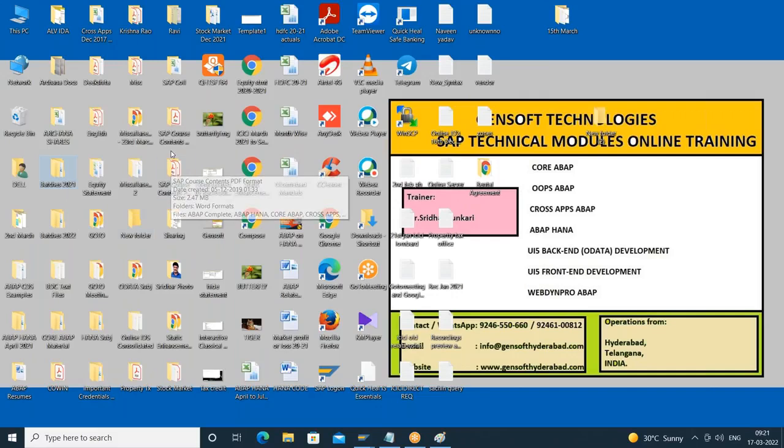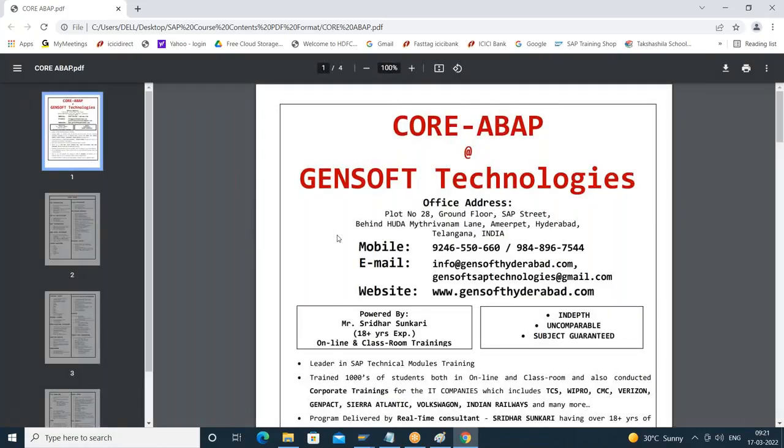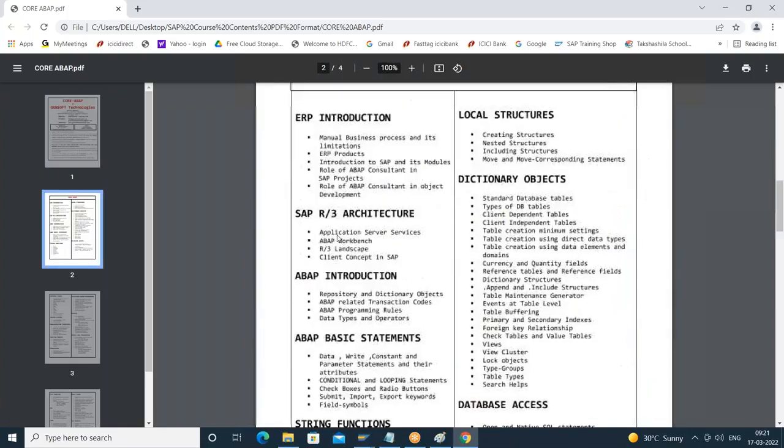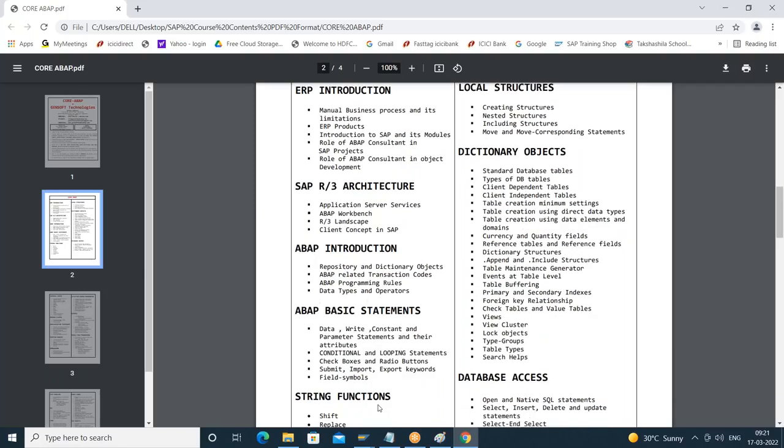So related to the local structures, what have we seen? Creating structures, nested structures, including structures, and move and move corresponding. Okay, and when you come to the basic statements, I think I covered all of them. In string functions, I might not have covered all the things.